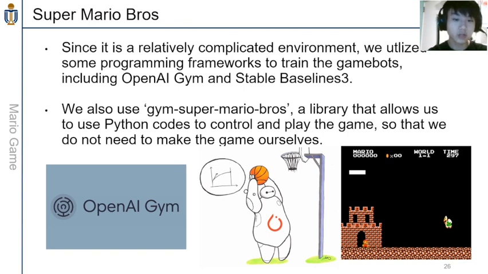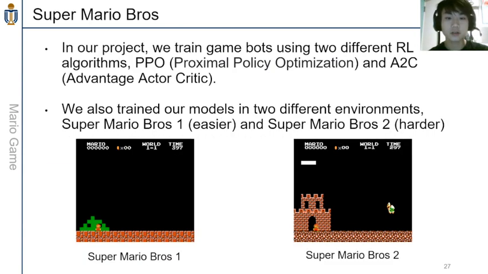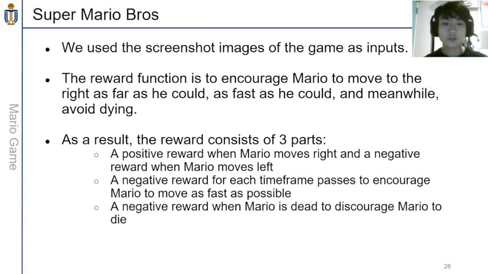We also use gym Super Mario Bros., a library that allows us to use Python code to control and play the game, so that we do not need to make the Mario game ourselves. In our project, we trained the game bots using two different reinforcement learning algorithms, PPO, Proximal Policy Optimization, and A2C, Advantage Actor Critic. We also trained our models in two different environments, Super Mario Bros. 1, which is easier, and Super Mario Bros. 2, which is harder. We capture the screenshots of the game as the inputs to the model.